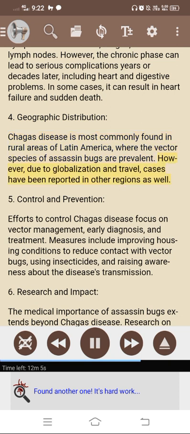However, due to globalization and travel, cases have been reported in other regions as well. 5. Control and prevention. Efforts to control Chagas disease focus on vector management, early diagnosis, and treatment. Measures include improving housing conditions to reduce contact with vector bugs, using insecticides, and raising awareness about the disease's transmission.